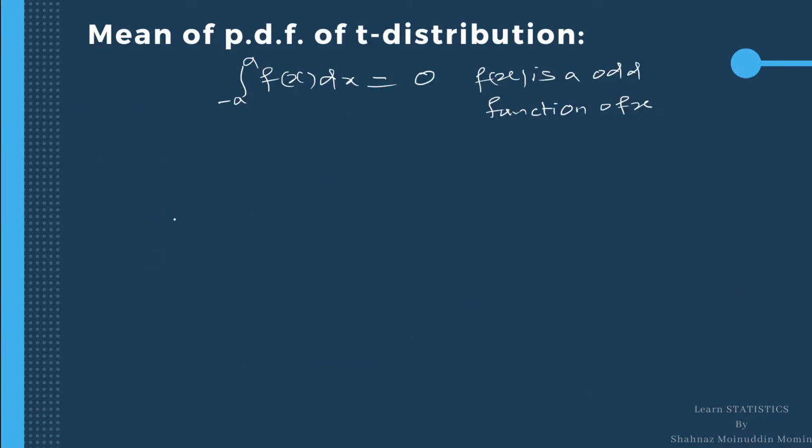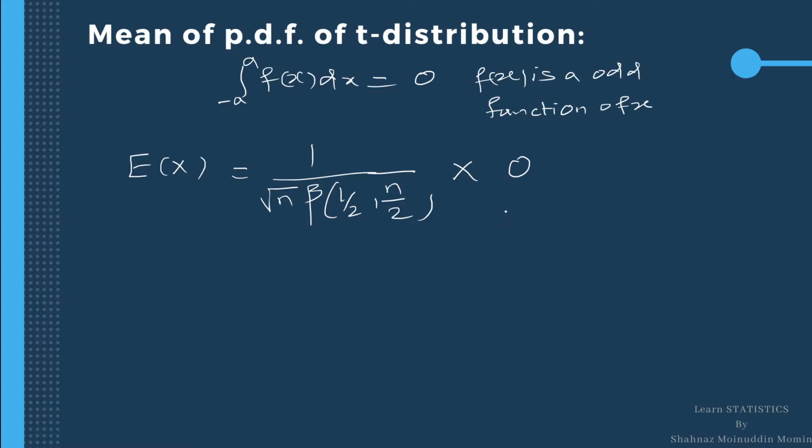Hence, the mean is equal to expectation x is equal to 1 upon under root n beta 1 upon 2, n upon 2 into 0, since the integration is 0, which is equal to 0. Therefore, the mean of a T distribution is equal to 0.